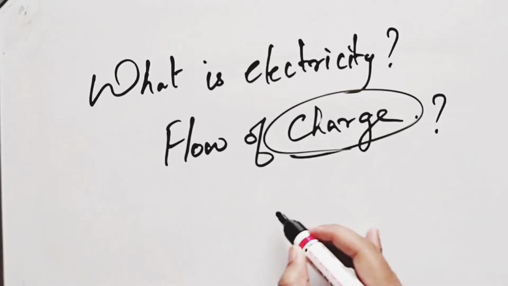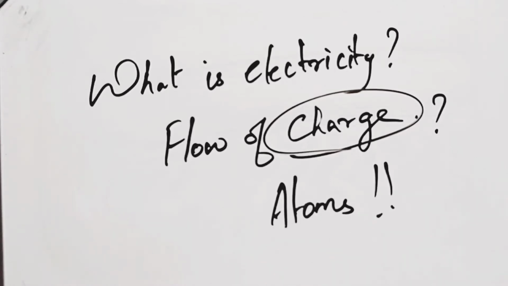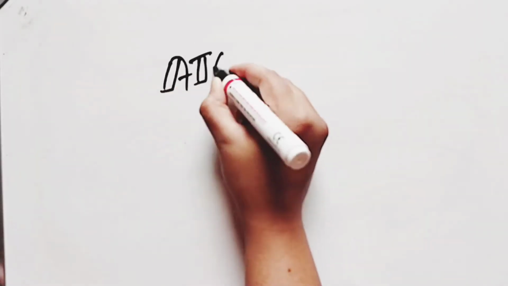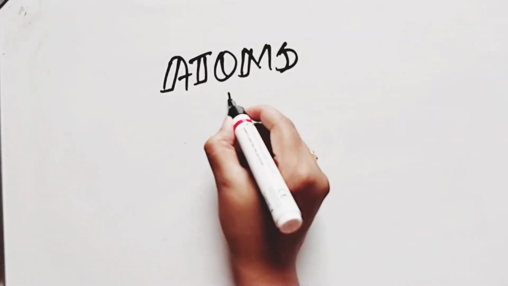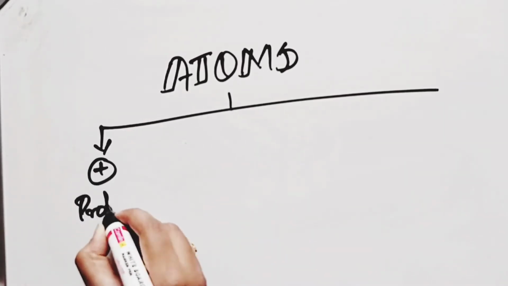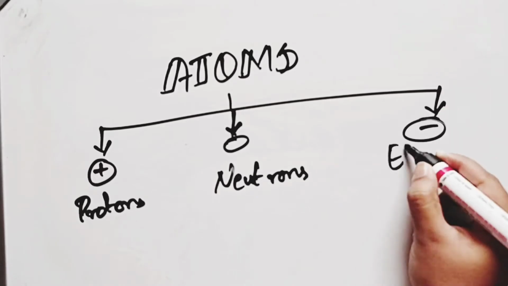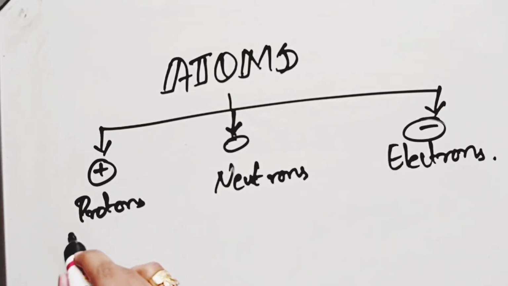Where does this charge come from? Without any doubt, from atoms. Everything in this universe is made up of atoms. An atom itself is made up of 3 tiny subatomic particles: the positively charged protons, neutral particles called neutrons, and negatively charged electrons.